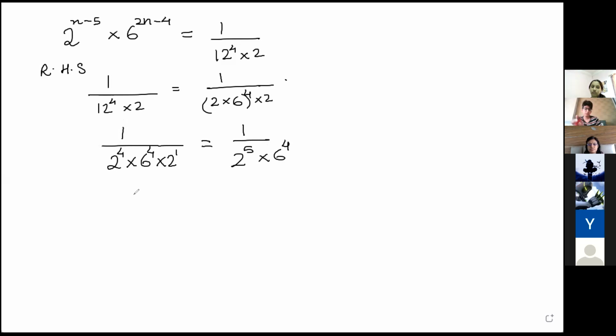Then we will do, ma'am, 5 minus 4. Okay, not 5 minus 4. See, whenever it is in the denominator and I have to bring it in the numerator, the power becomes negative. So 2 raised to minus 5 into 6 raised to minus 4. Okay, because you can take 1 as 2 raised to 0, and I can write 6 raised to 0. I can write that because it is only 1. So 0 minus 5, if I divide these two, 0 minus 5 is minus 5. Yes, ma'am.